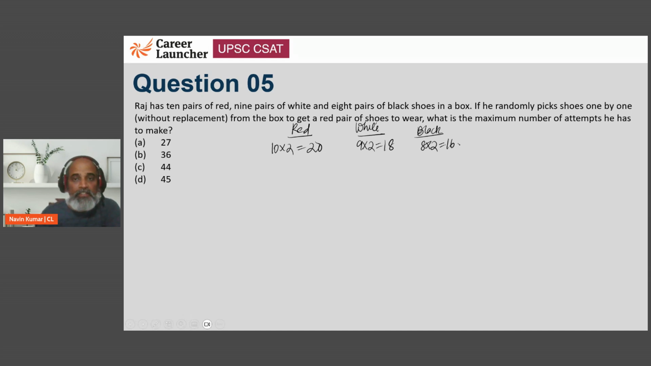Right? These many shoes he has. Now, if we randomly pick shoes one by one without replacement, so that he gets a red pair of shoes to wear, उसको ये पहनने का है, तो maximum कितने shoes pick करेगा, right? So the first thing is he's going to pick all of these 18 and 16, which is going to give us a 34. 34 शूज पिक करने के बाद भी भाई साहब के पास एक भी रेड शू ही नहीं है. Forget about being a pair.